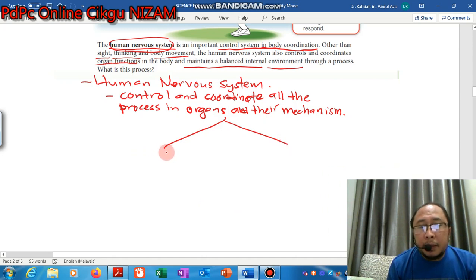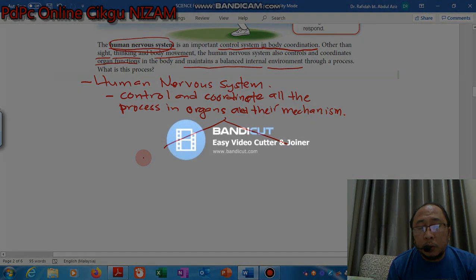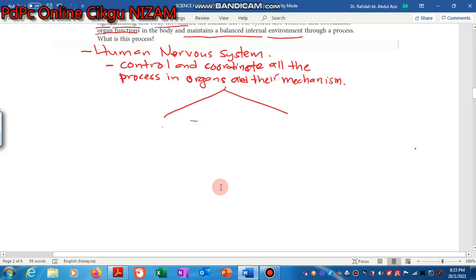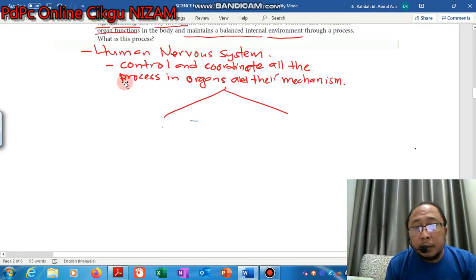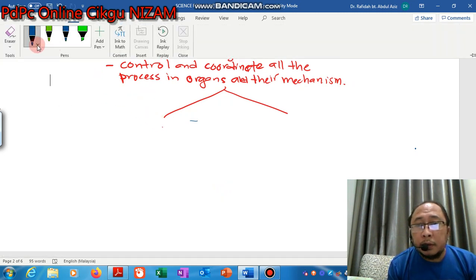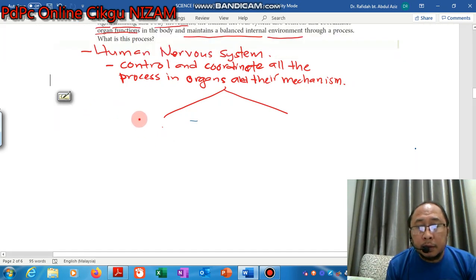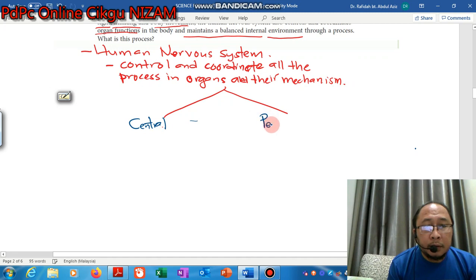The human nervous system can be divided into two, that are the central nervous system and the peripheral nervous system.